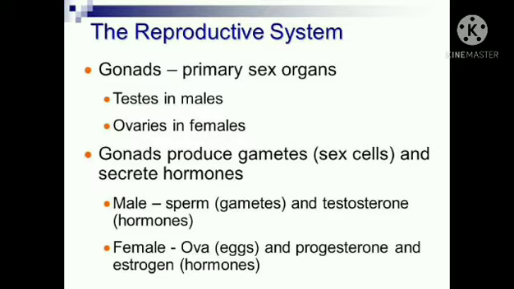So the testes produce the gamete known as sperm and the male sex hormone known as testosterone. And the female gonads, that is the ovaries, produce the gamete known as ovum or egg, and the female sex hormones referred to as progesterone and estrogen.